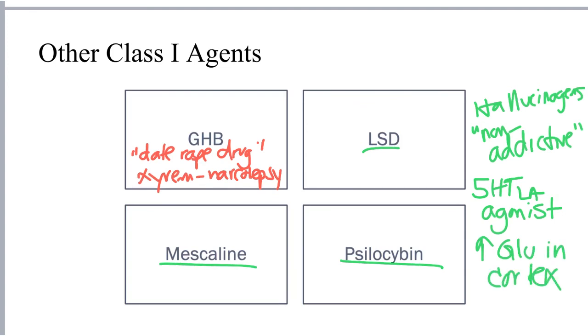LSD in particular is an ergot alkaloid, similar to the ergot alkaloids used in migraine therapy, with a very rapid onset of about 30 minutes and a long duration of action, about 6 to 12 hours. It is not neurotoxic, but as an ergot alkaloid, it can induce abortion due to its ability to stimulate uterine contractions.